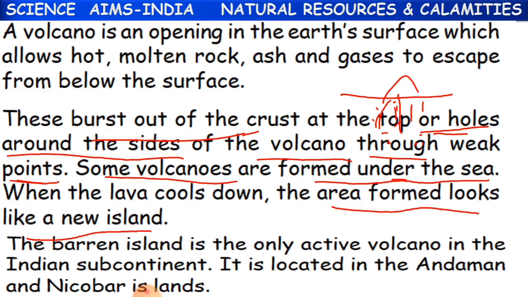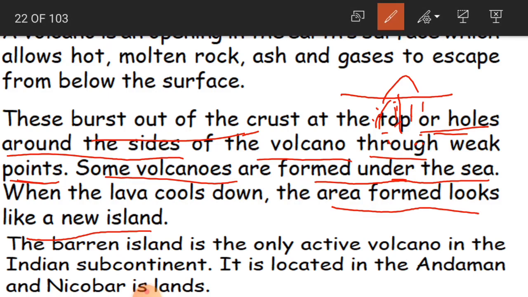Why do we call it melted? I told you that we have got hot liquids. Hot liquid is nothing but, because of that heat, it has been melted as liquid. So we have got that melted material which we call magma.